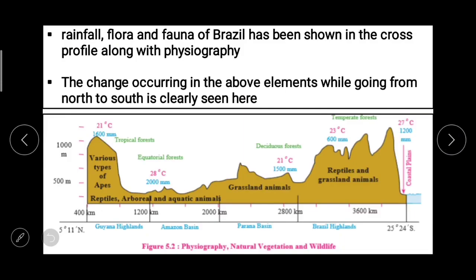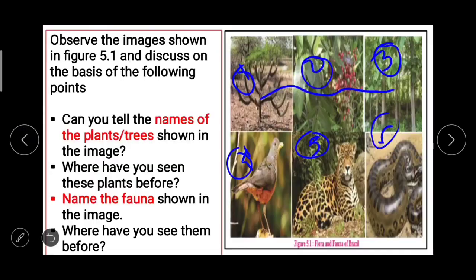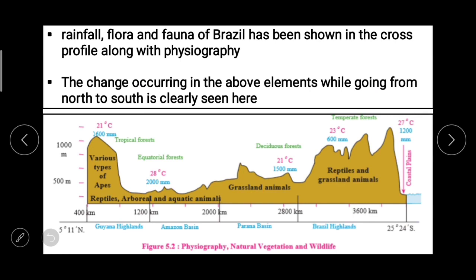Now you might have recognized the species shown in figure 5.1 and discussed them, because of the similarity between them and many Indian species, but these species are found in Brazil. And the next one, figure 5.2, which is of physiography, natural vegetation and wildlife.